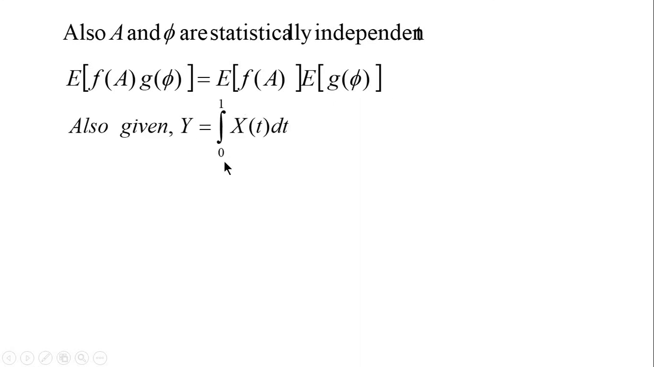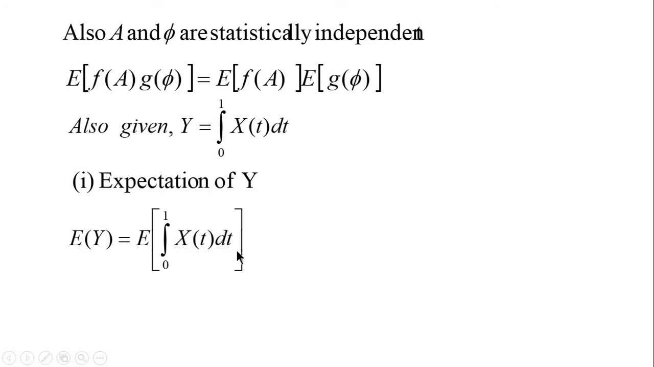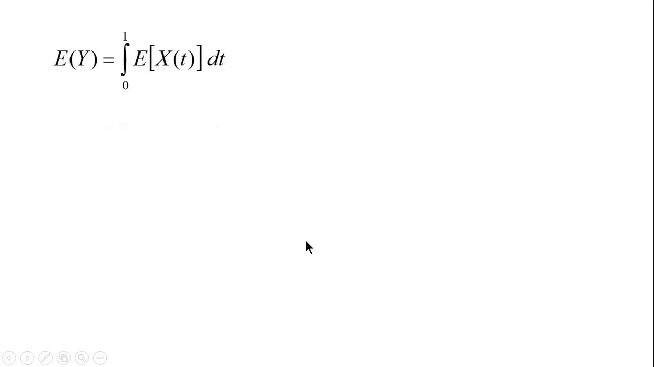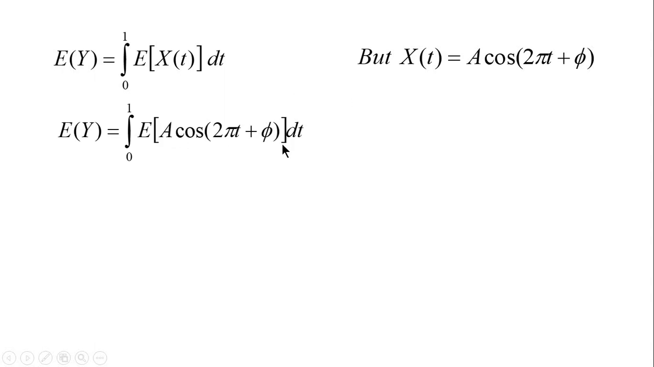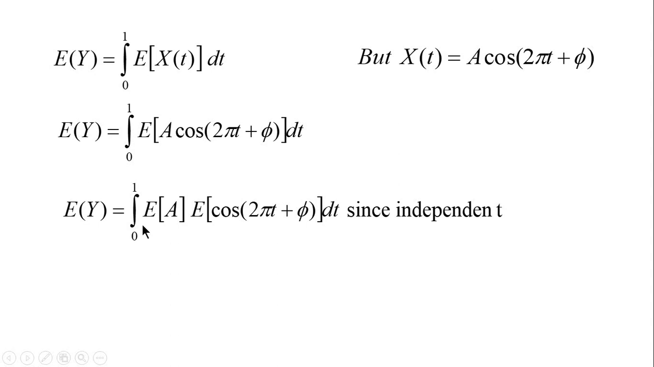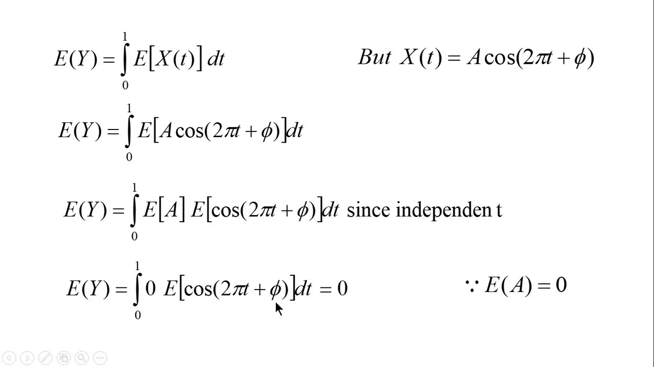And we know Y is integral 0 to 1 X(t) dt. Let us find out expectation of Y and variance of Y. Expectation of Y is expectation of this integration. Now bring the expectation inside the integral. And you know X(t) is A cos(2πt + φ). Substitute this here. And you know that A and φ are independent. So we can write E[A] into E[cos(2πt + φ)]. But we have found out E[A], which is 0. So after substituting this, we get expectation of Y as 0.